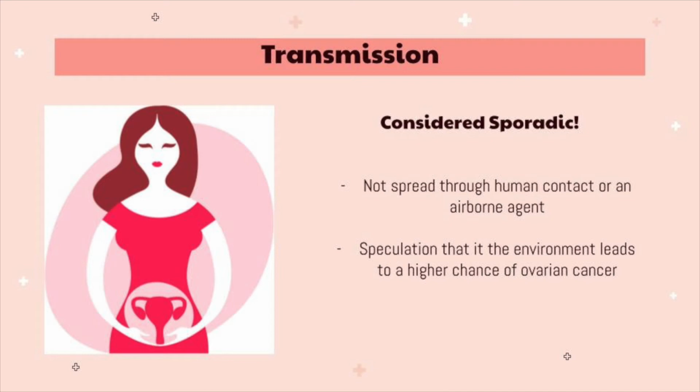To start with, the transmission of ovarian cancer is considered sporadic. It does not start any epidemics or pandemics, and it is not spread through human contact or an airborne agent. This disease is, however, endemic to females, and there is speculation that the environment can lead to a higher chance of ovarian cancer. For example, if a person is exposed to pesticides and herbicides, but there is yet to be strong evidence of this.